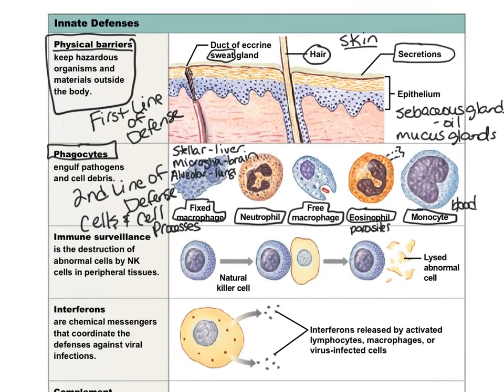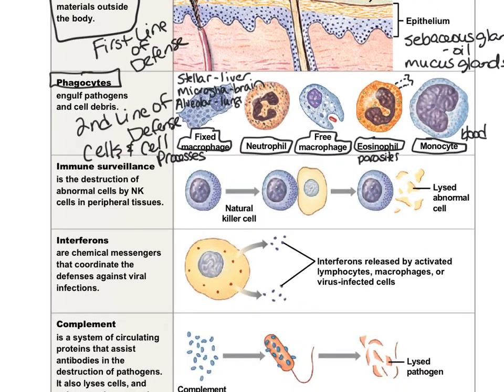Next, we have these cells that you've heard of before. They are involved in immune surveillance, and they are called the natural killer cells. NK stands for natural killer. They float around in the peripheral tissues, and here's a natural killer cell right here.